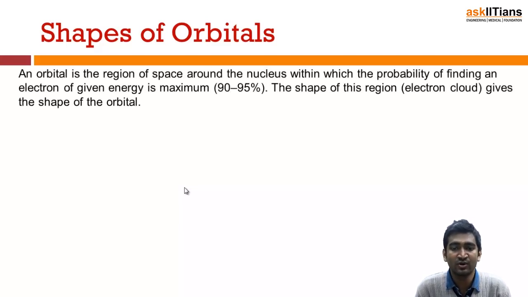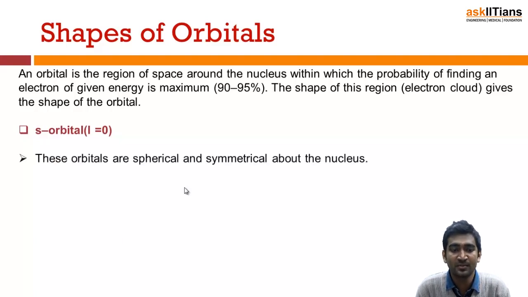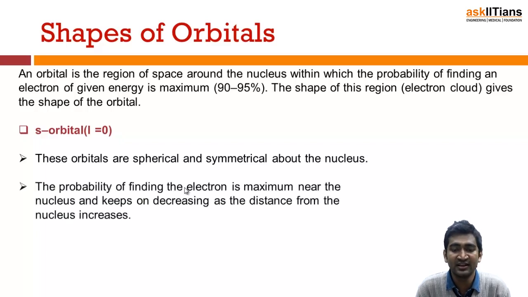Orbital, as you already know, is the space around the nucleus which has maximum probability that I can find my electron there. The shape gives the shape of that region, the electron cloud. So for s orbital, what will be my value of L? It will be L is equal to 0. These orbitals are spherical and symmetrical about the nucleus, and the probability is maximum because they are very close to the nucleus, and keeps on decreasing as the distance from the nucleus increases.